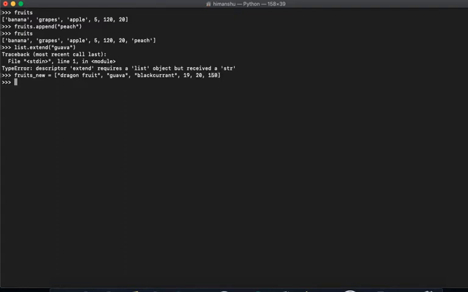Okay, so now my fruits list is like this, and my fruits underscore new is like this.